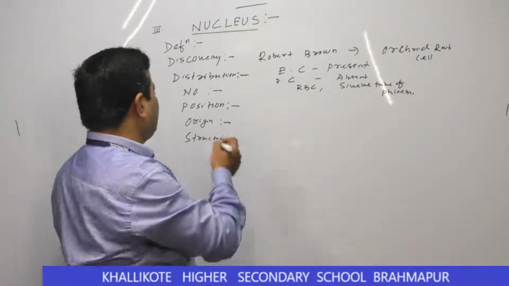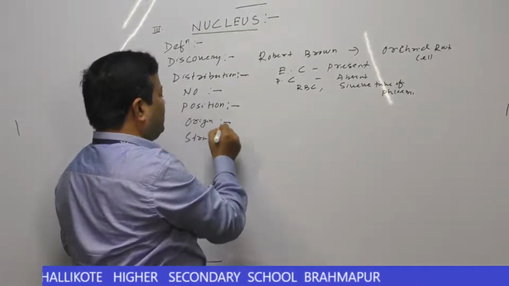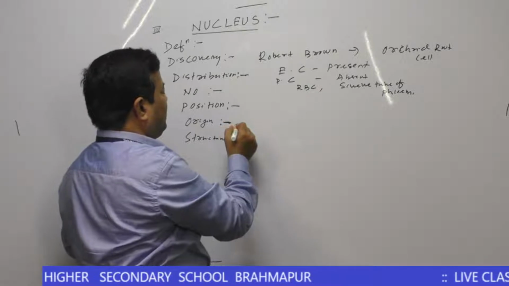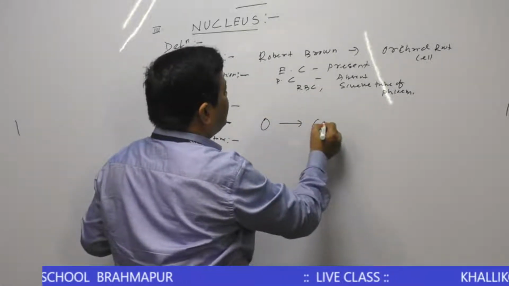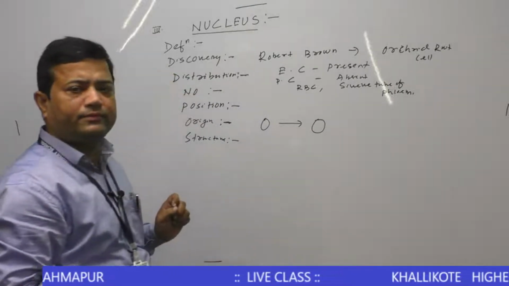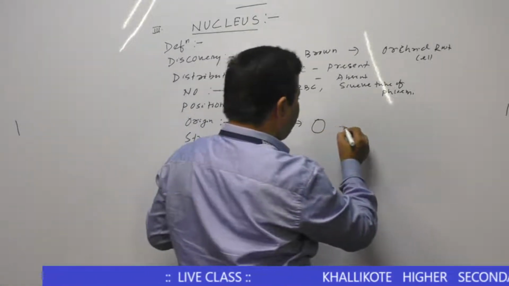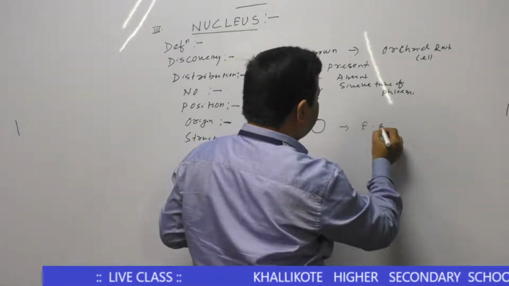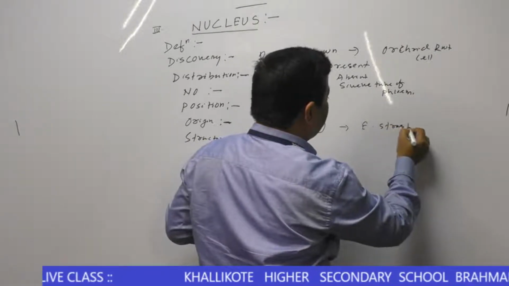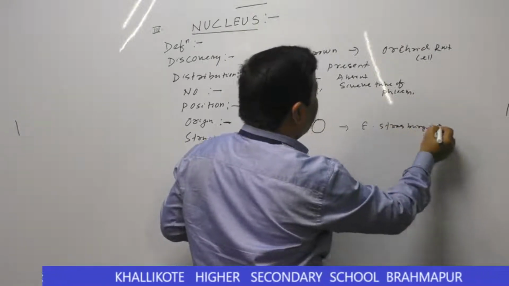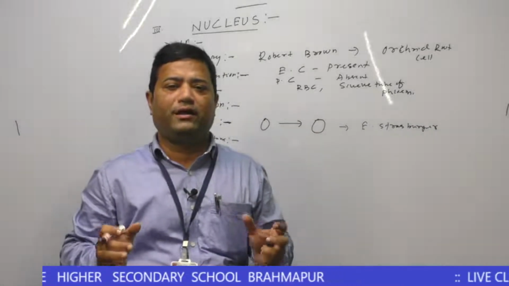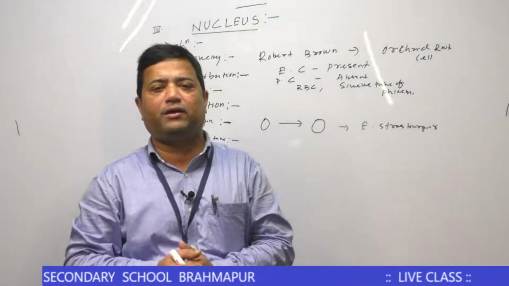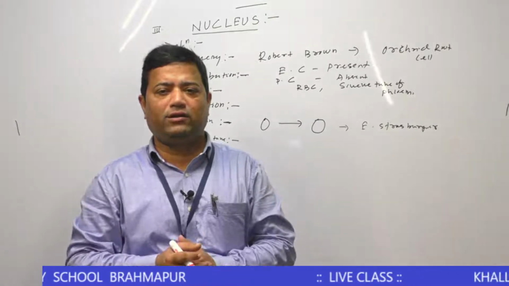Then come to the origin of the nucleus. What is the origin? Every nucleus originated from a pre-existing nucleus. This concept was given by E. Strasburger. E. Strasburger reported that every nucleus originated from a pre-existing nucleus.